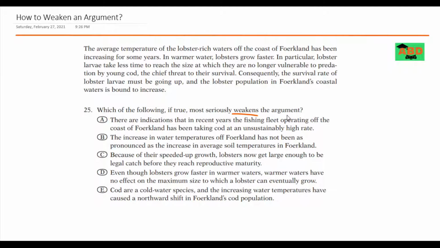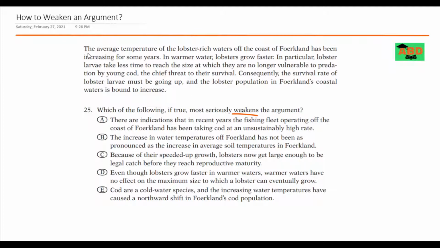So my main task is to come up with a loophole or a counter argument to the conclusion of the author or the passage. This is something I should be doing from the very get-go. So let's get into this passage and try to come up with a loophole or a counter argument against the conclusion of the author.